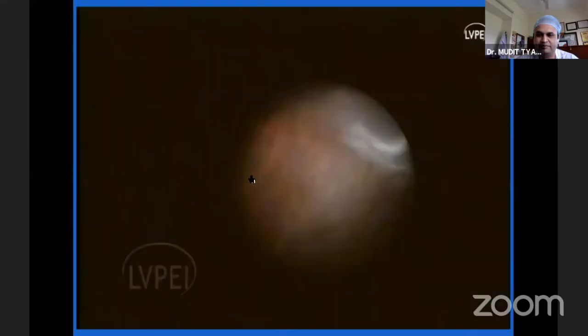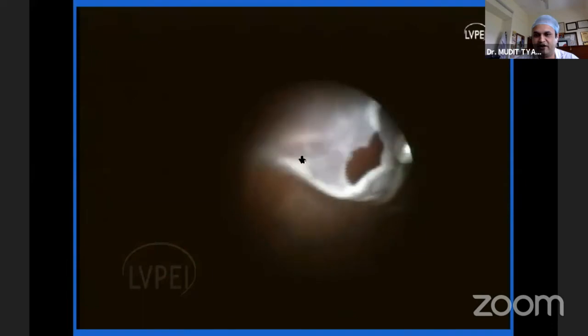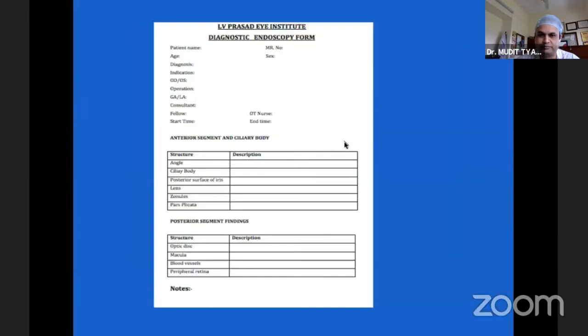So peripheral retinal evaluation, evaluation of the ciliary body, and evaluation of extensive membranes in cases of uveitis where you have got a hypotony and you need to visualize the ciliary body, can again be achieved with the help of endoscopic visualization. Again, this was one of our cases where you can see a peripheral retinal detachment with the break. So all the peripheral structures can be easily visualized with the help of an endoscope.